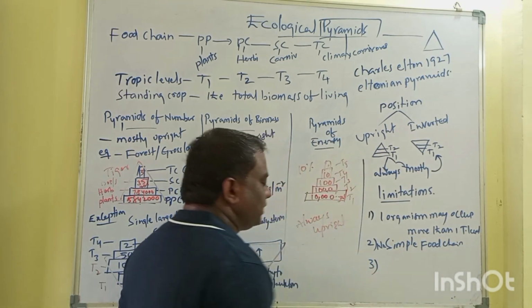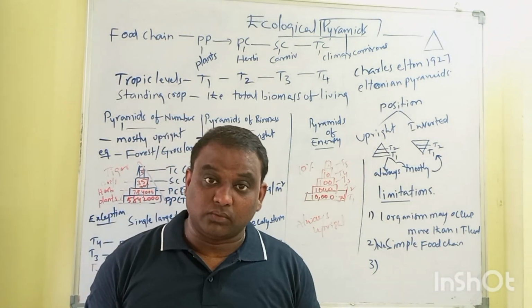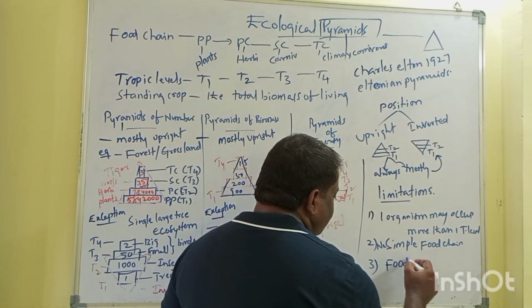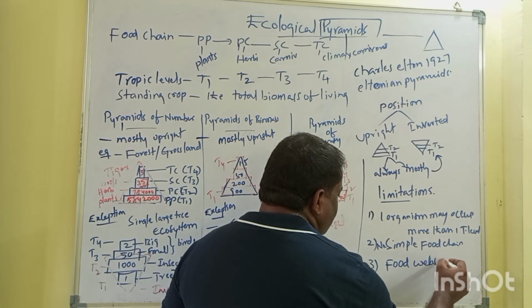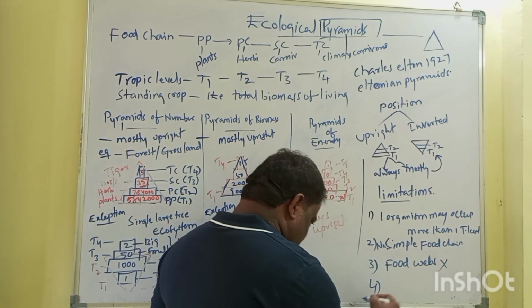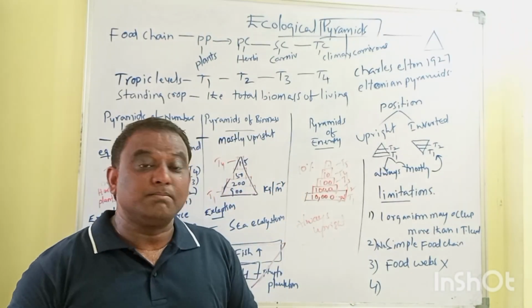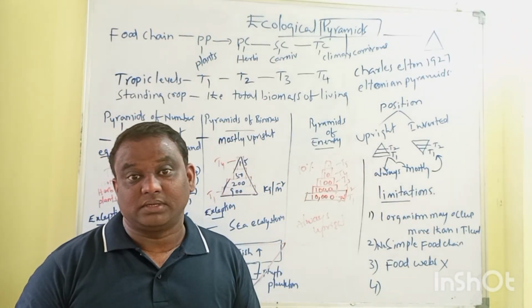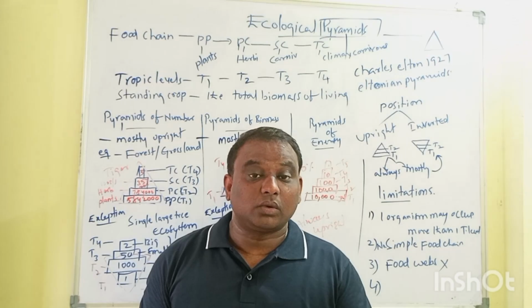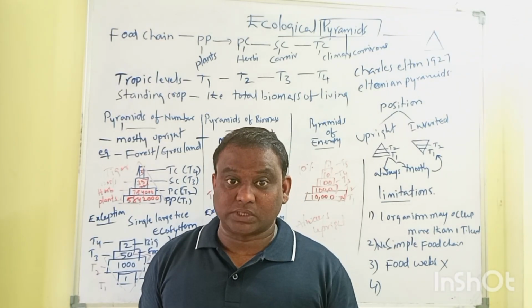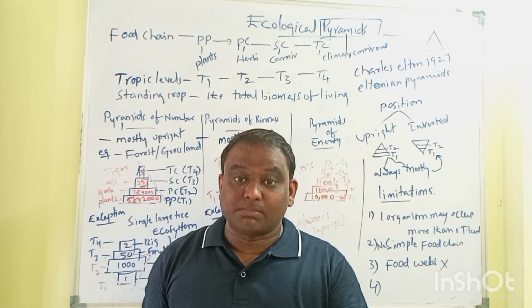And they are not given any explanation about the food webs. And finally, the most important point is decomposers or saprophytes. They play a very vital role in the ecosystem. If there is no saprophyte, if there is no decomposer, this entire planet becomes a burial ground.